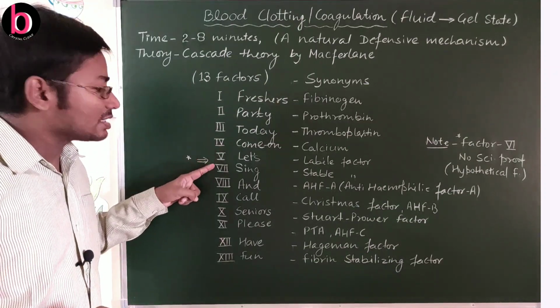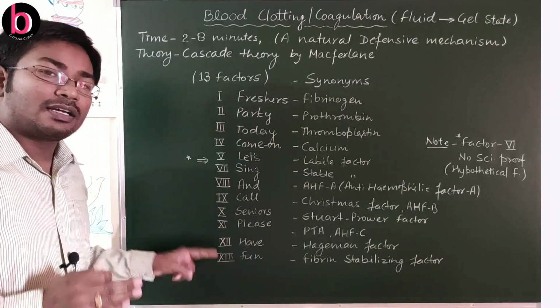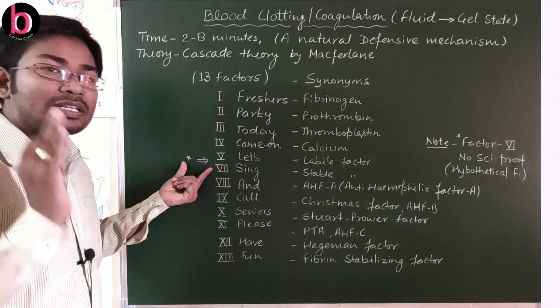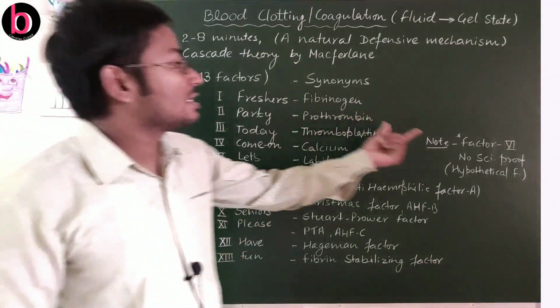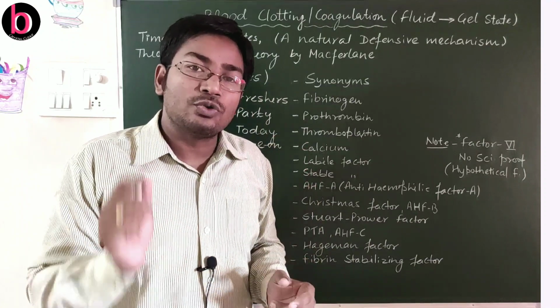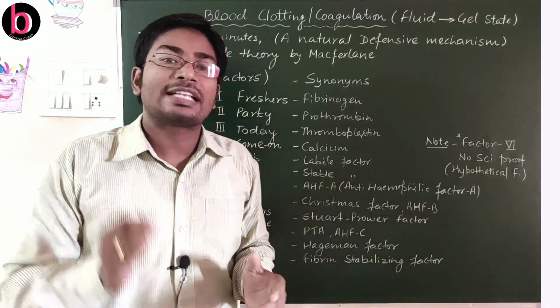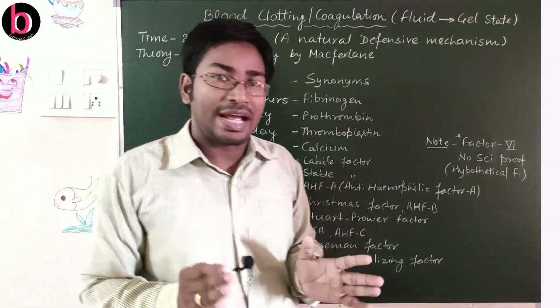After 5 comes 7, 8, 9, 10, 11, 12 and 13. So factor number 6 is missing. There is no scientific proof for factor number 6, that's why it is also known as a hypothetical factor.